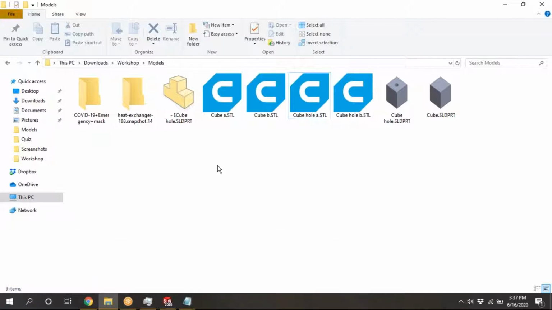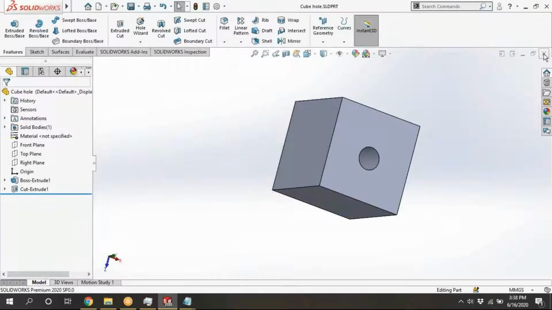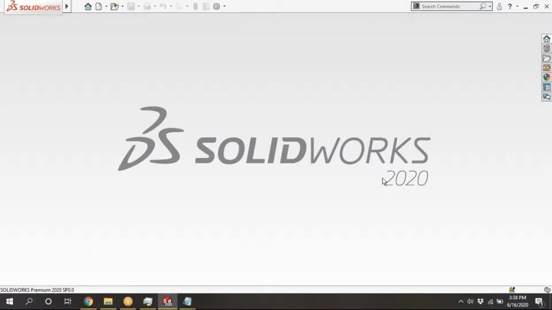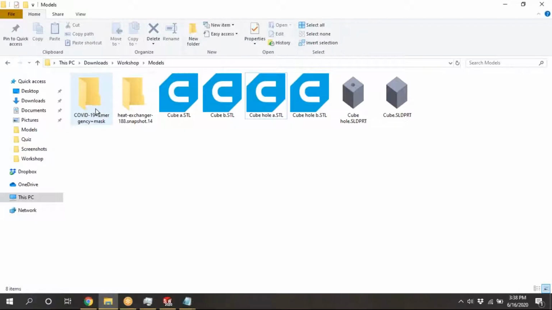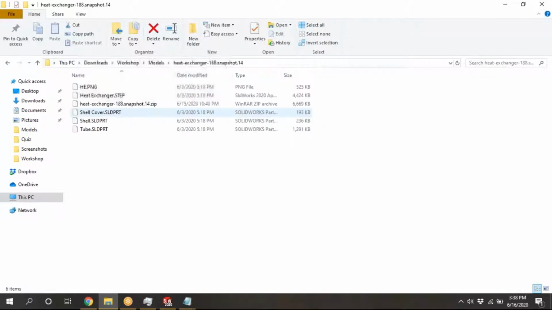Now we will look at these. Download section, online community. We have downloaded something that we will see. I'm closing this one to save time. Before that, we will go with the first one, GrabCAD. Heat exchanger, I have downloaded in GrabCAD.